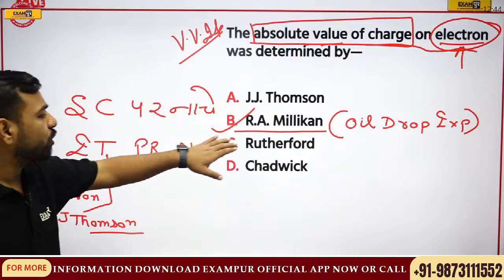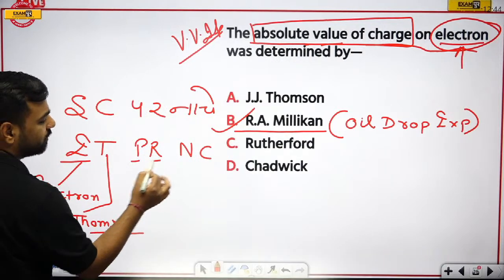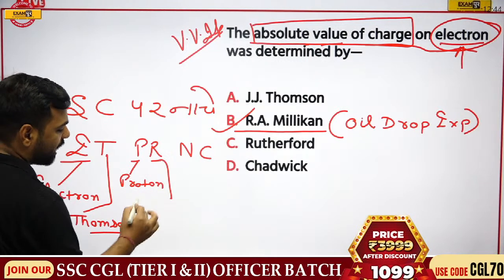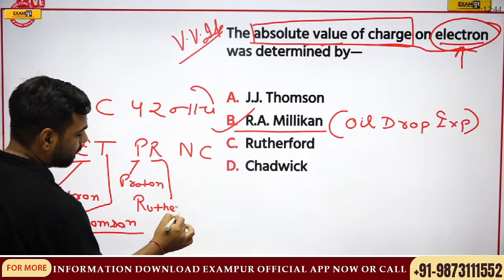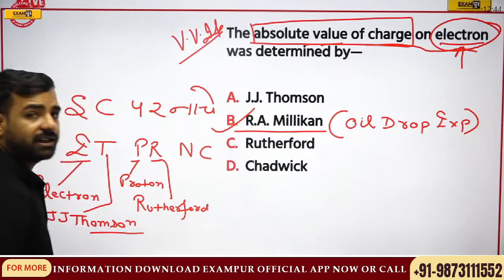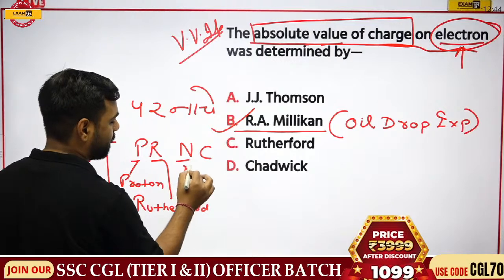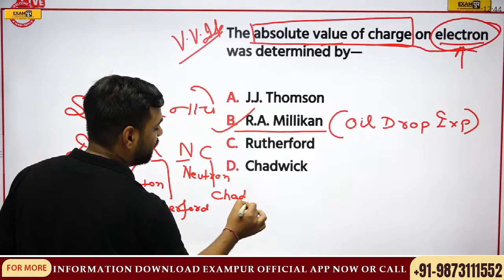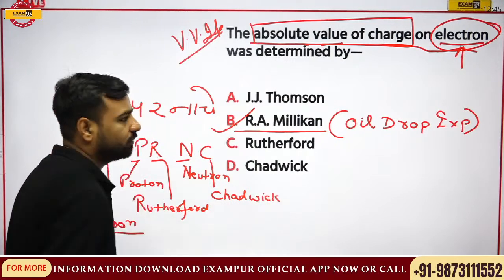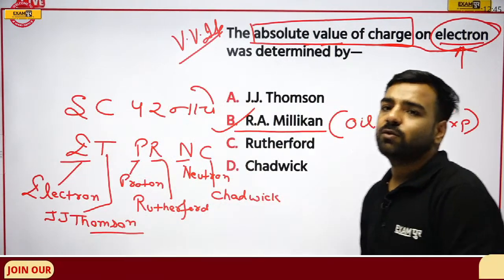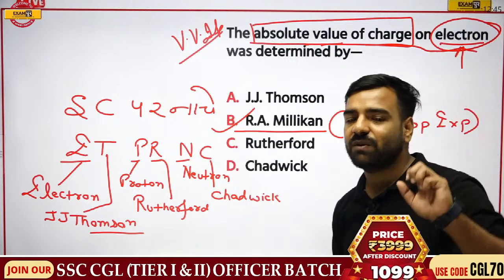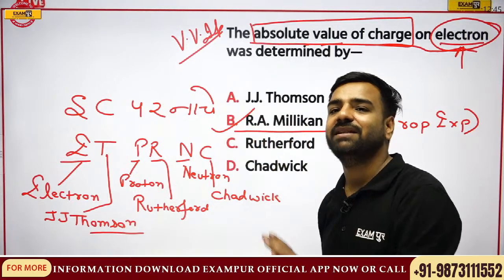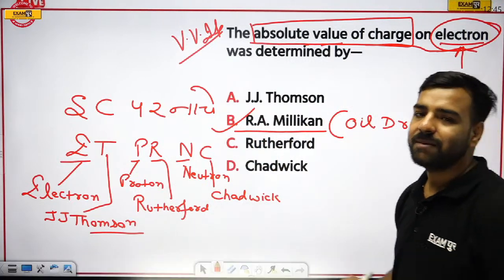Okay, so now talking about this, Rutherford: per, P for proton. Then we have R for Rutherford. In the similar manner, nache, N for neutron, and Ch for Chadwick, and his full name was James Chadwick. So, got my point? Very good. So now you will never be wrong. I assure you, since you have given the answer this time, that it was wrong, 100% your answer will be correct in the main examination. Now, you are never going to forget this.